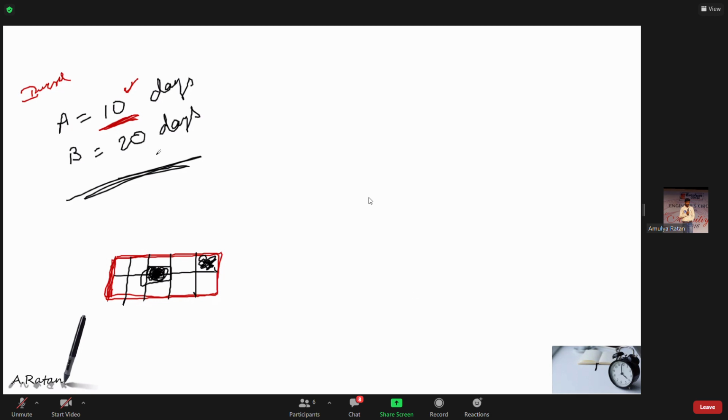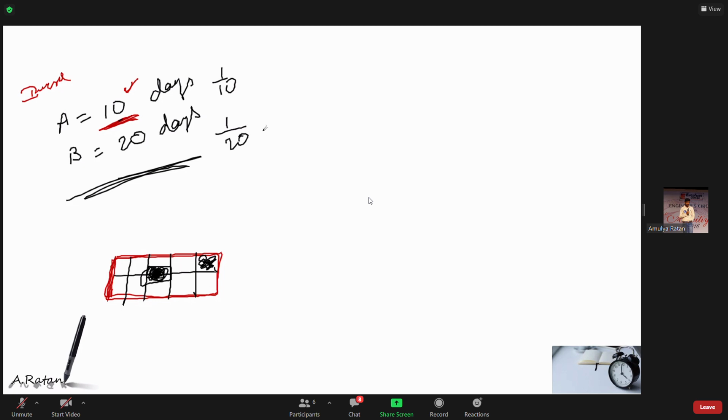So anyhow, one day's work is 1 by 10. So 2 days' work is 2 by 10, 5 days' work is 5 by 10, 10 days' work is 10 by 10, equal to 1. Work got completed. See, this is a direct proportion. 1 day's work, 1 by 10; 2 days' work, 2 by 10; 4 days' work, 4 by 10. This is a direct proportion. The same way you convert harmonic into arithmetic, here 10 by 1 is the days taken, so per day work of A will become 1 by 10. Similarly, per day work of B will become 1 by 20.